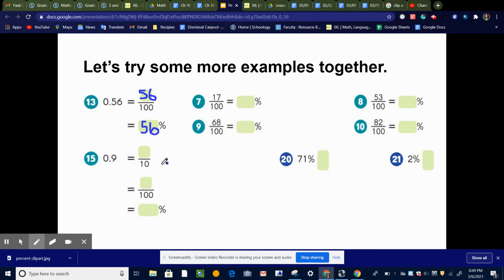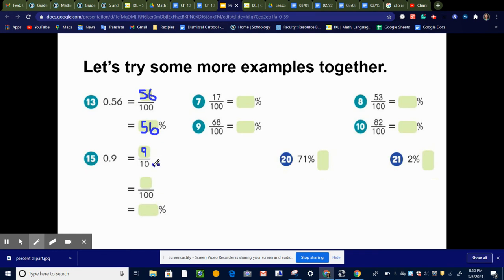Okay, so let's look at this one. This one's a little bit different. This decimal reads 9/10. Remember, it just has one decimal place, so that's tenths. So 9/10. But when we want to find the percent, our denominator has to be 100. So you say to yourself, what can I do to this to get an equivalent fraction with 100 as the denominator? So I say, what can I multiply by 10 to get 100? And that would be 10.